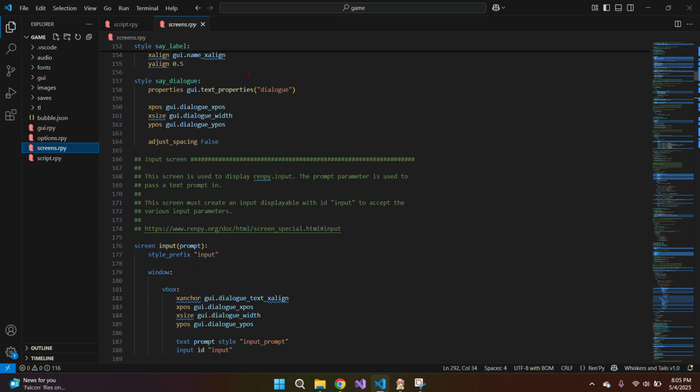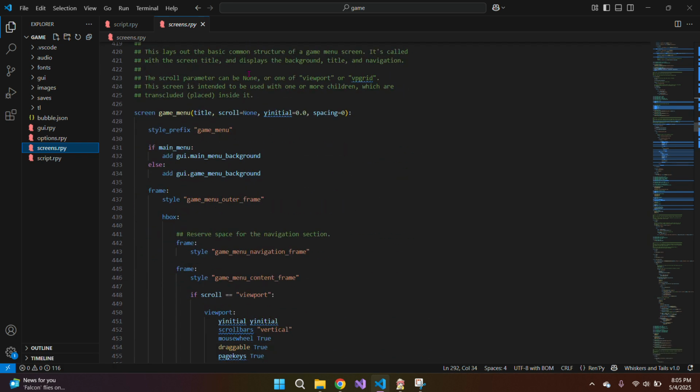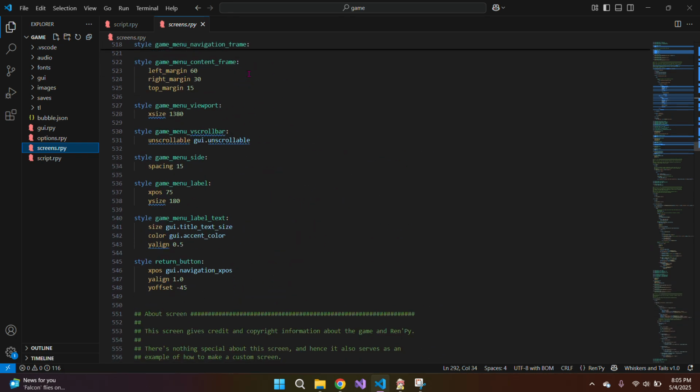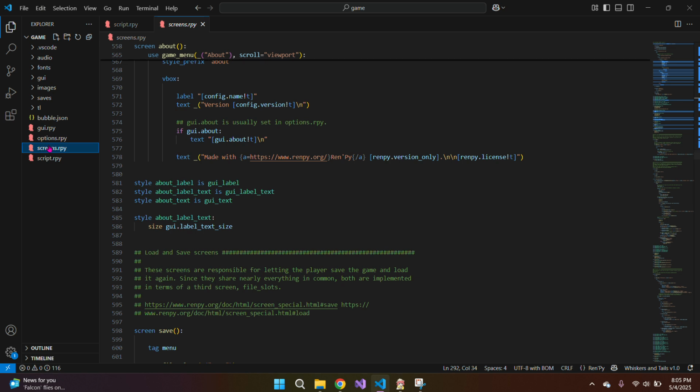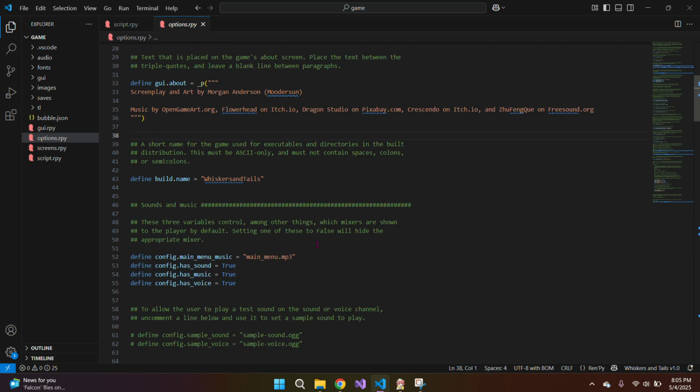I've talked about this before, but I have added things here. It's been a while, so I don't really remember what all I've messed with in here, but I know one of these, it might be screens. Let's see. No, it's not. Maybe it's options. It is. So I figured out you could do this where whenever you open your game, if you go to preferences, options, I think it's named options in mine, you can see where I credited myself and I credited other people just to have it in there. I thought that was kind of neat.